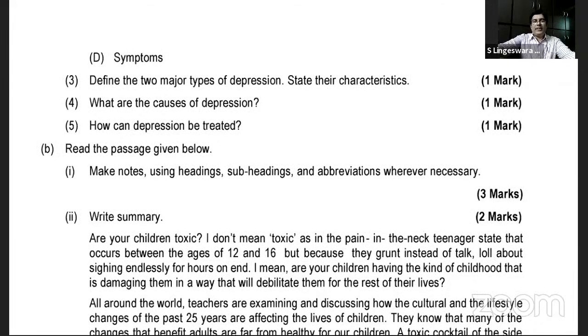Define two major types of depression and state their characteristics. Yes, please. A major depressive disorder and persistent depressive disorder. Depressions are very clear. Major depressive disorder, and then you have persistent depressive disorder. Is that clear? Yes, sir. Which is more dangerous? Major depressive disorder. As the name suggests, it is definitely more dangerous than persistent depressive disorder, right?